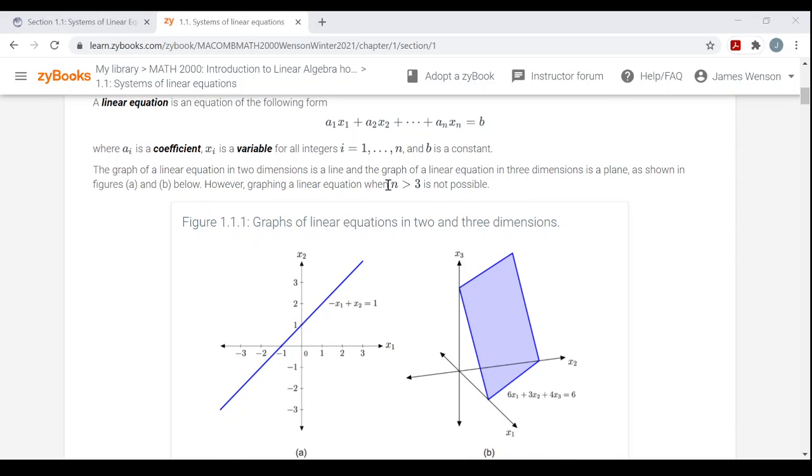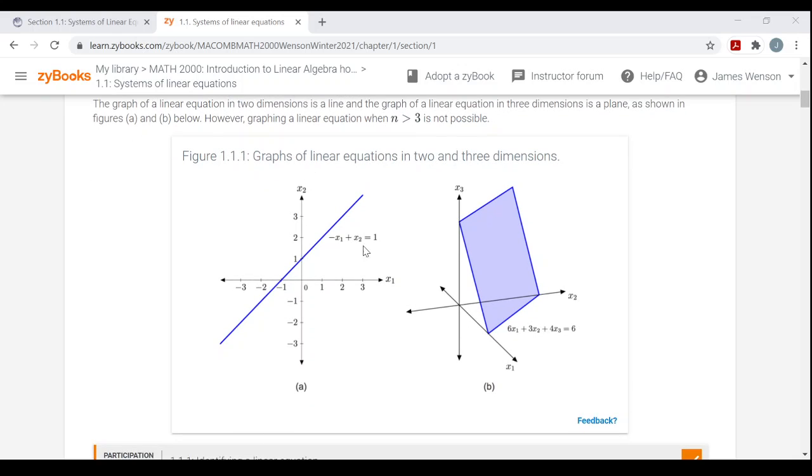To graph, right? You've seen graphs in algebra class. Remember, a graph is just a picture of solutions to an equation. A graph of a linear equation with two variables is going to be a straight line on the two-dimensional plane. A graph of a linear equation with three variables is going to be a plane, right, like a sheet. That's not all of it, right? A plane goes off forever in two directions, and this isn't the whole plane right here. But the graph of a linear equation in three variables is a plane in three-dimensional space.